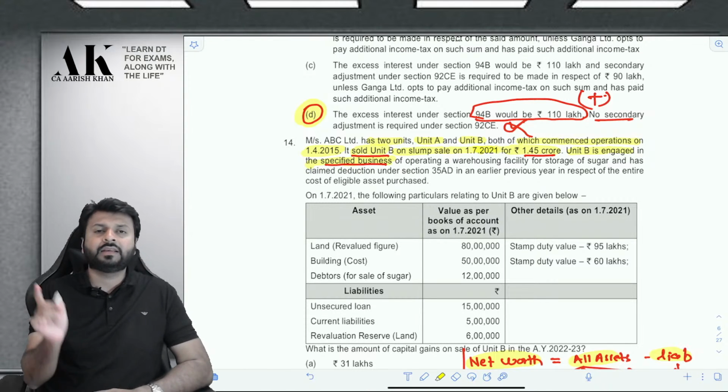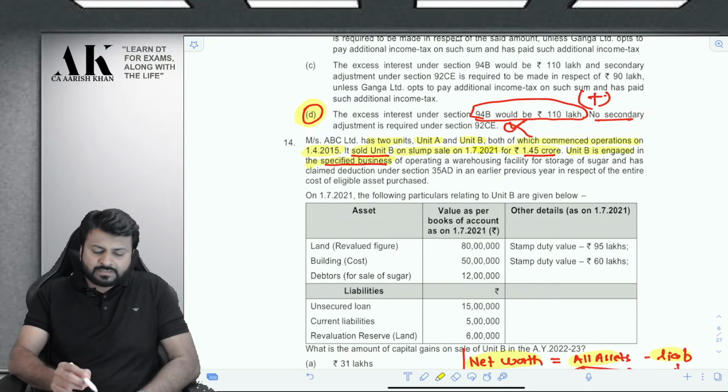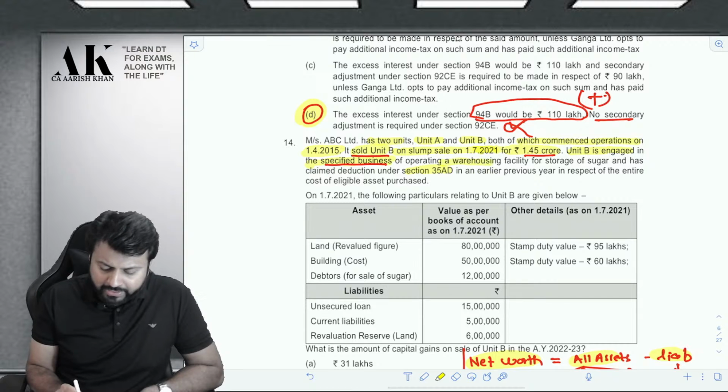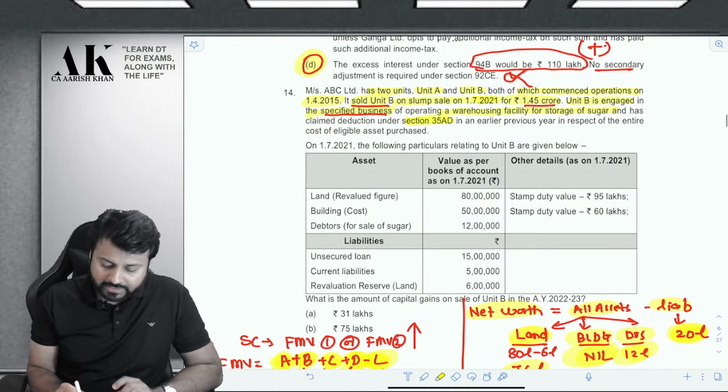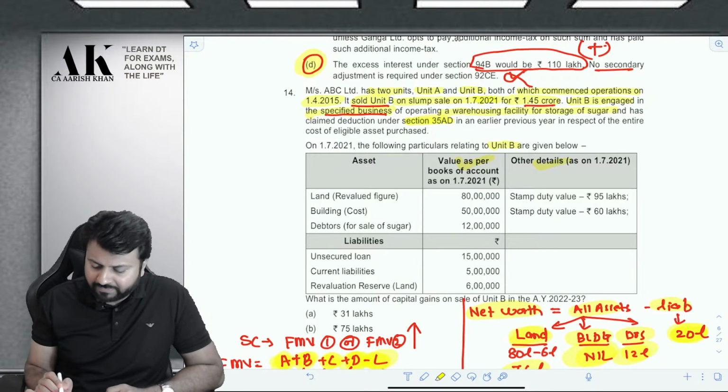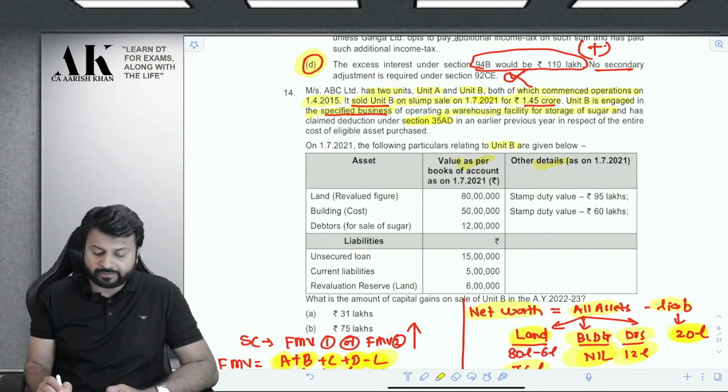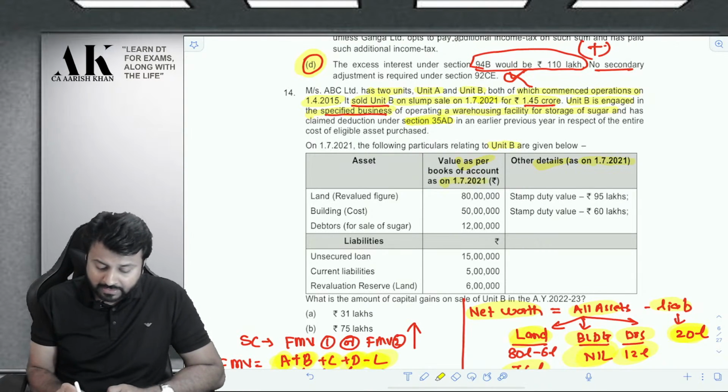Very important line. What is Unit B doing? Specified business under 35AD: operating a warehouse for storage of sugar. So 35AD applies. Now, the assets of Unit B are as follows. These are the values as per books of accounts. These are stamp duty values of certain assets like land and building as on the date of slump sale.